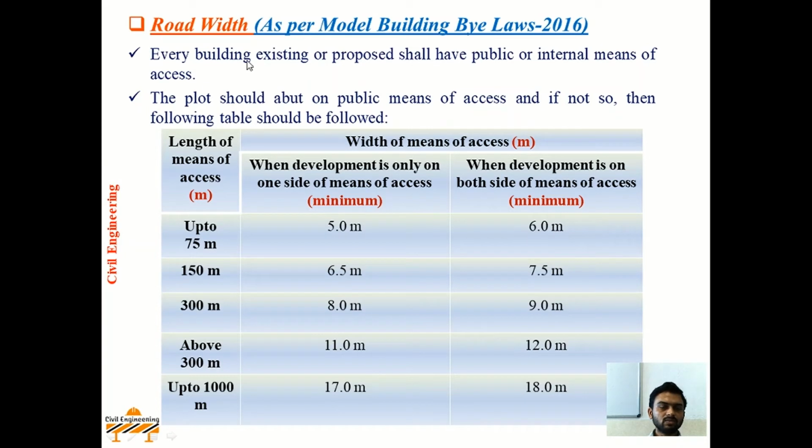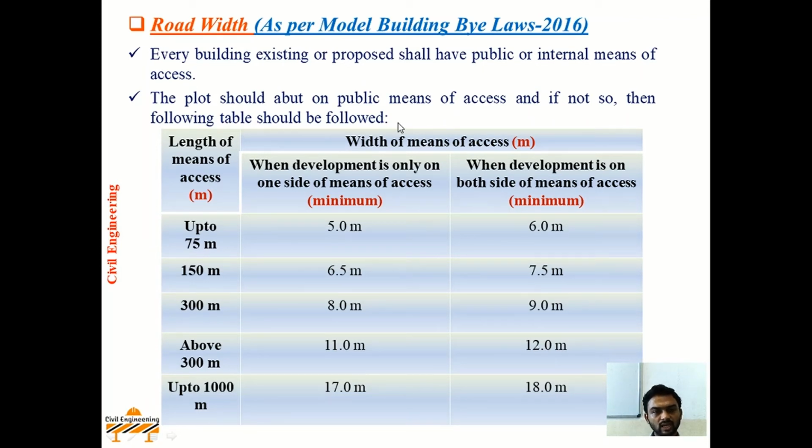Now next comes the road width. Now road width is finalized as per the Model Building Bylaws 2016 as developed by Ministry of Urban Development. Now every existing or proposed building should have public or internal means of access, that is mostly compulsory. Now the plot we are going to construct or develop should abut on public means of access, and if this is not so, then following table should be followed.